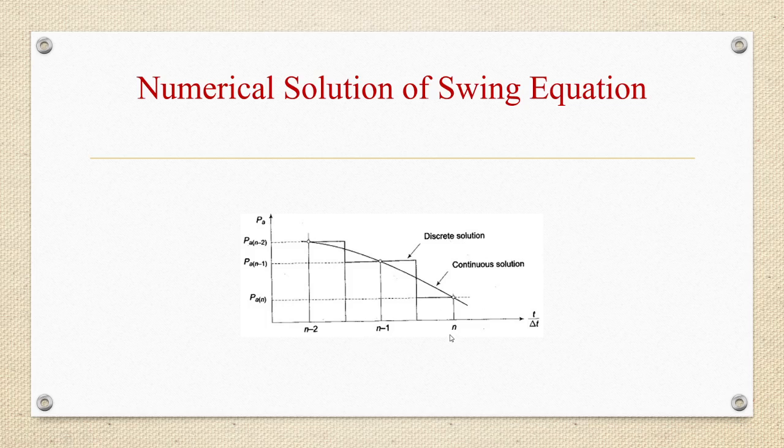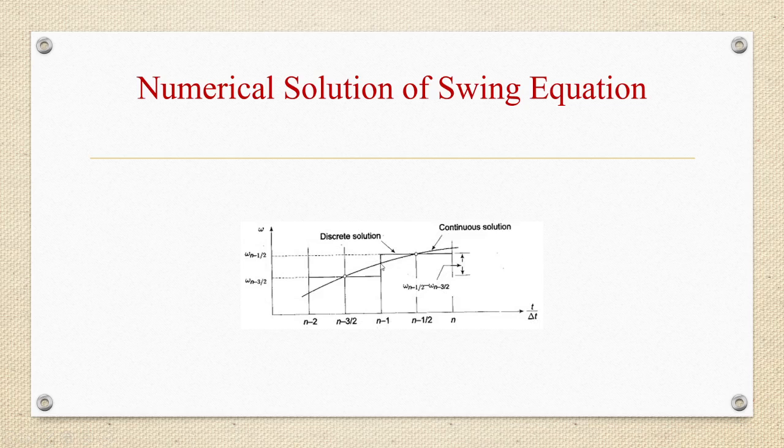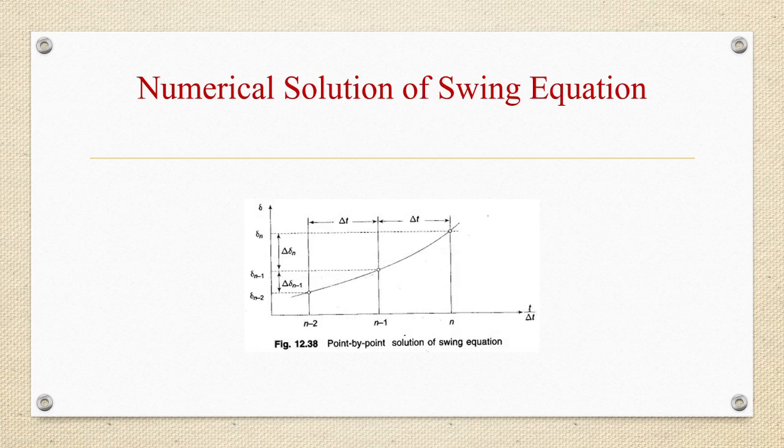We are having the steps n, n minus 1, n minus 2, and these are the powers Pa n minus 1, Pa n minus 2. Then the second is showing t by delta t versus omega. Here it is n, n minus 1 by 2, n minus 1, n minus 3 by 2, n minus 2, and our frequency is omega n minus 3 by 2, omega n minus 1 by 2. And here we can see on the x-axis t by delta t and the y-axis is delta: n, n minus 1, n minus 2, and this is delta n minus 1, delta n minus 2, delta n.